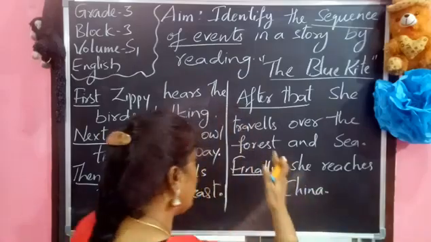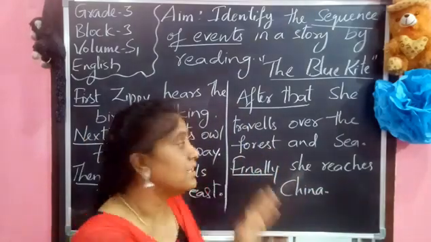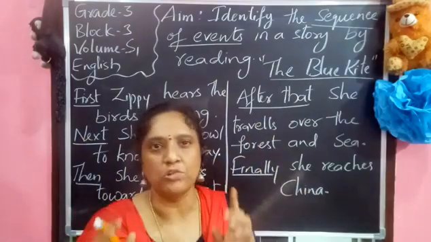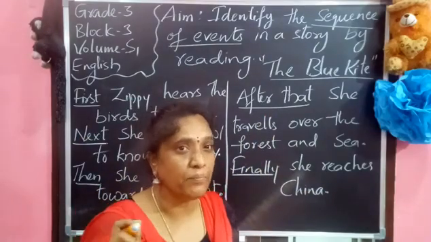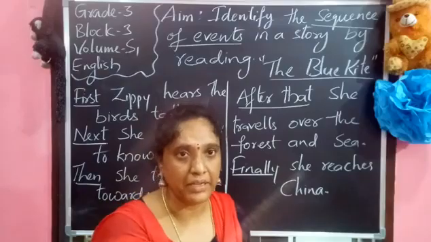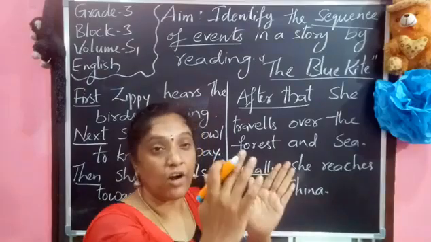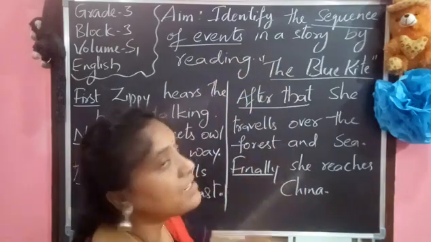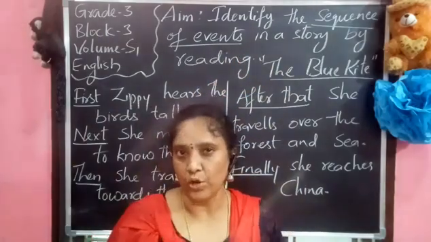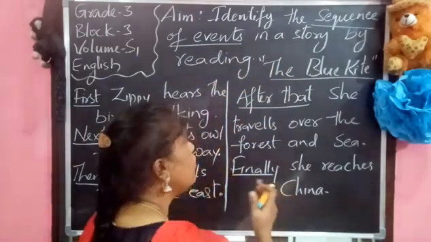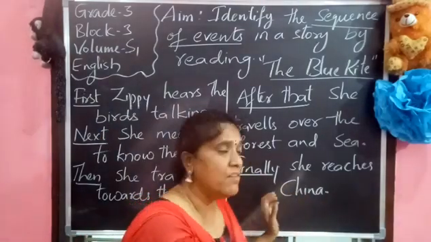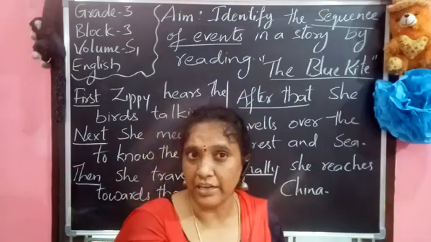So children, I told you already, I am just taking these sentences to make you understand. All the story you just read, and whatever the important events are there, you want to remember that. Based on that, the order you want to remember, and you are going to identify the sequence of the events in your volume. Okay. Now, why are we not taking some sentences from there?